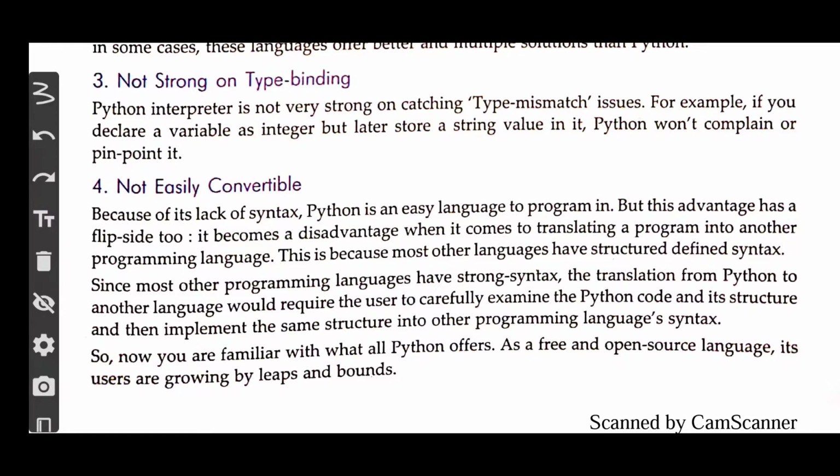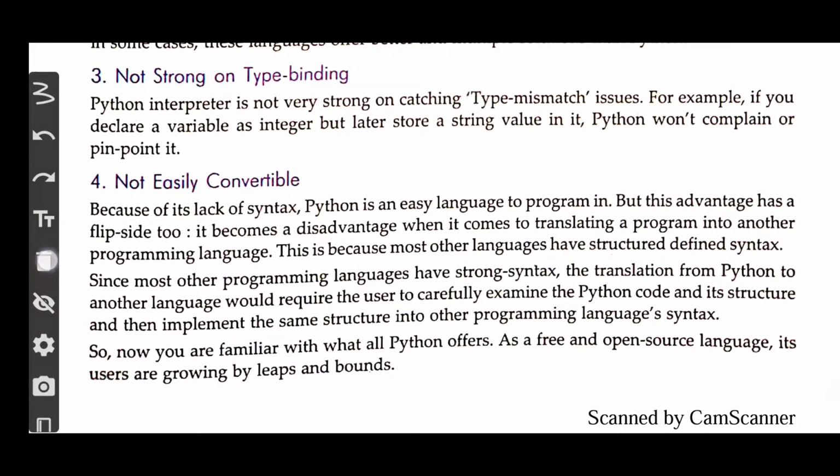Now what this type mismatch issue is, you will come to know when we go deep into learning Python. The different inputs that we give to a computer are each a type of data. For example, if you are telling your name, your name contains characters, so your name is of string type.